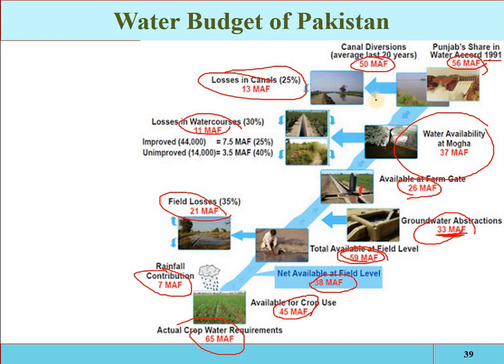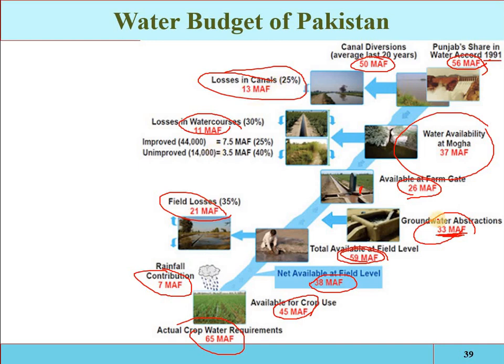Now see, if the losses are reduced by 100%, 56 is available from the Indus River, 33 is extracted from the ground reservoirs, and 7 will be contributed from the rainfall. So 7 and 33, that is 40, plus 56, gives 96 million acre feet of water available, and demand is 65. We have surplus water, but we have no planning, no management.